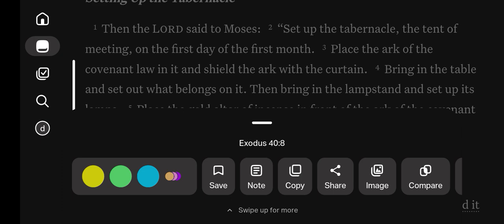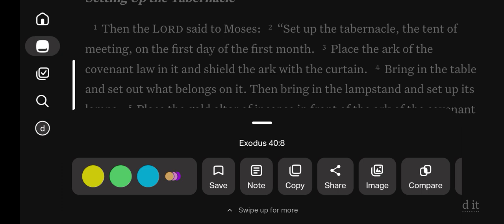When Moses set up the tabernacle, he put the bases in place, erected the frames, inserted the crossbars, and set up the posts. Then he spread the tent over the tabernacle and put the covering over the tent as the Lord commanded him. He took the tablets of the covenant law and placed them in the ark, attached the poles to the ark and put the atonement cover over it. Then he brought the ark into the tabernacle and hung the shielding curtain, and shielded the ark of the covenant law, as the Lord commanded him.